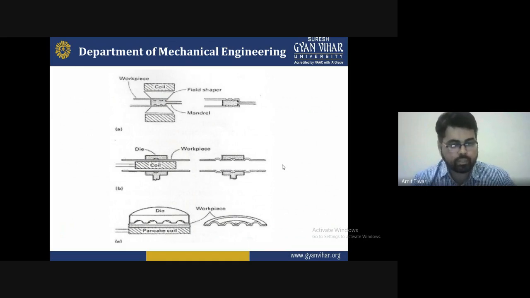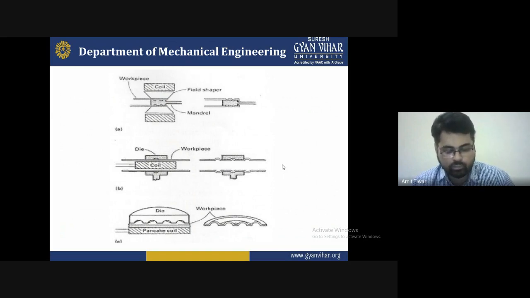So A, B and C are three types of design you can fabricate with the help of magnetic pulse forming, by applying pressure on the upper section and the lower section, with the workpiece placed between them. Under these stresses, it is converted to the shape provided by the die, and you can finally get the shape. These are examples and applications of magnetic pulse forming, which is used rapidly nowadays.